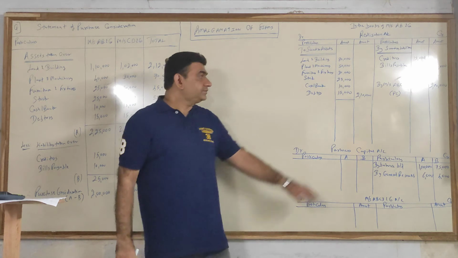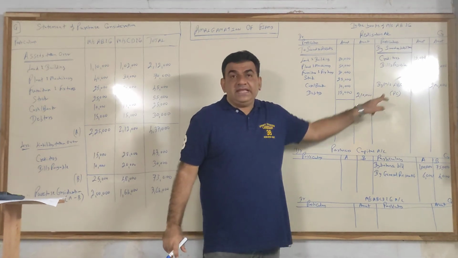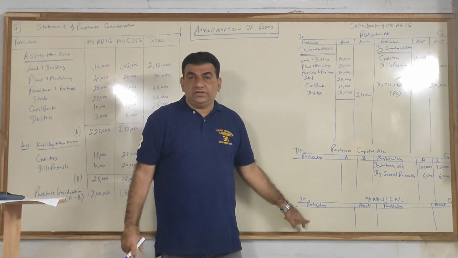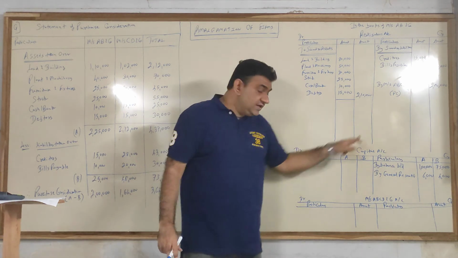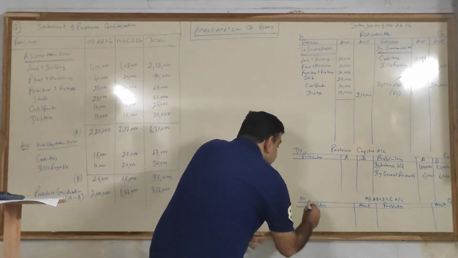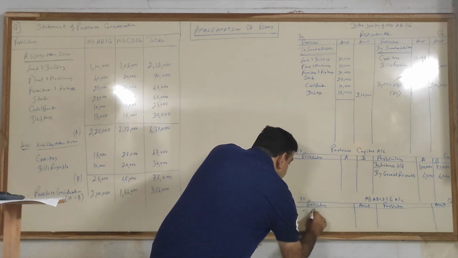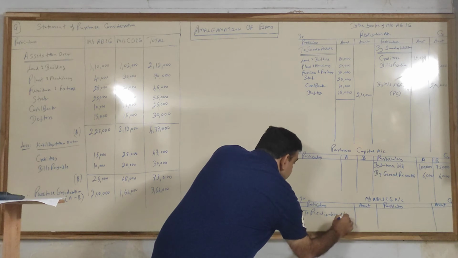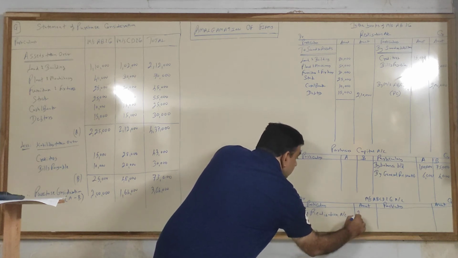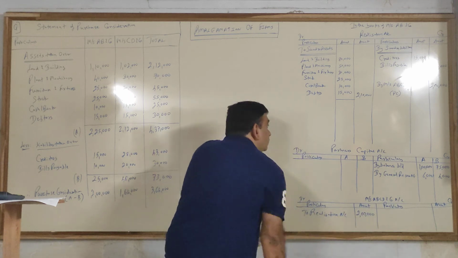Now listen, we are preparing A, B, C, D and company ka account. So this will come on the debit side of A, B, C, D and company. It is coming from where? Realization. So to realization account, that is 2 lakhs.